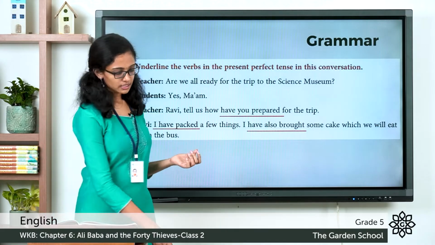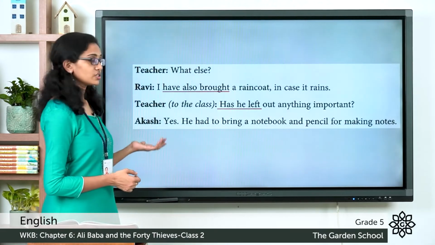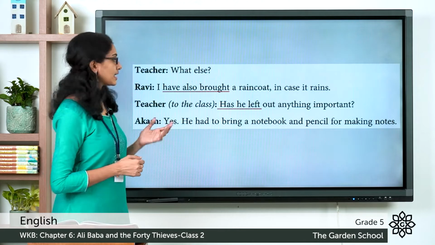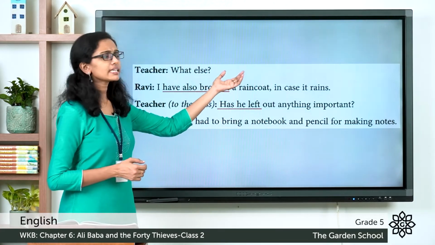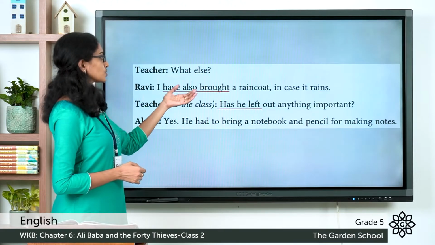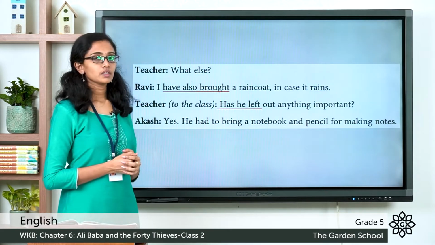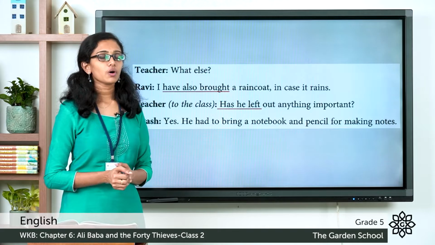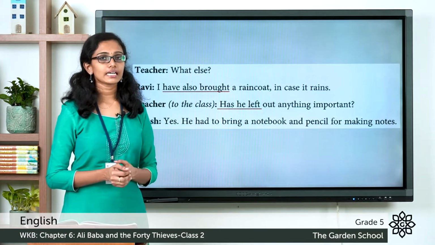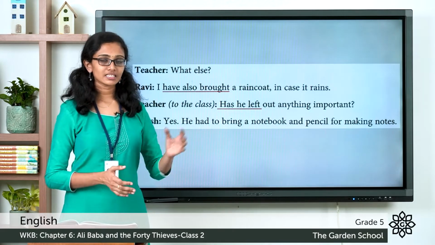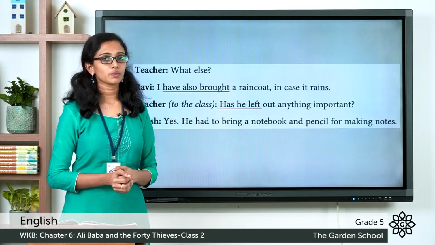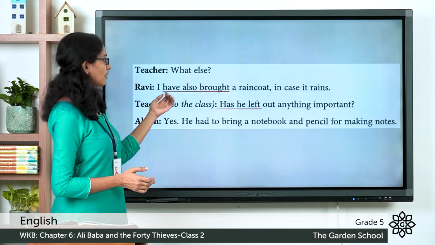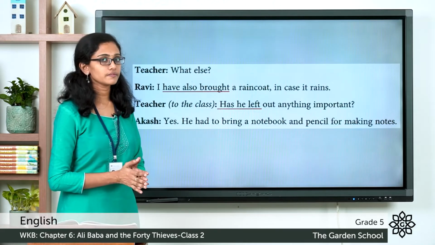Now let's see the rest of the conversation. The teacher asks, "What else?" Ravi replies, "I have also brought a raincoat in case it rains." So have also brought, have brought. Remember what is the formula for a sentence in present perfect tense? It is subject plus have or has plus the past participle form of the verb. So here you can see have brought, which is in present perfect form.